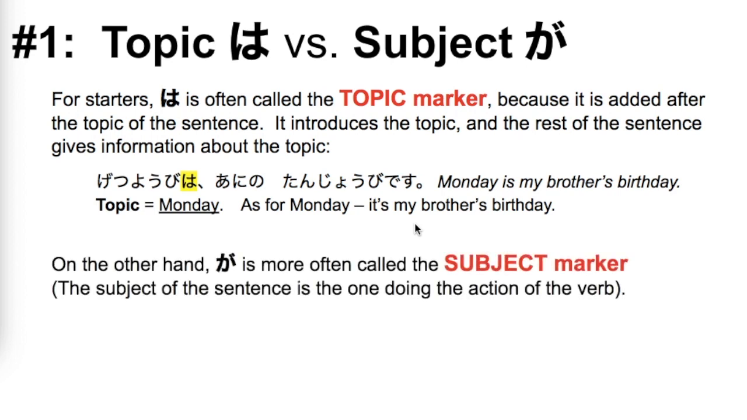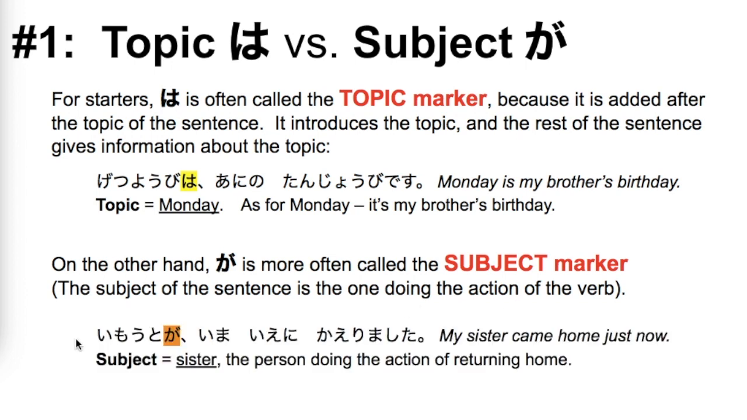On the other hand, ga is more often called the subject marker. And please remember that the subject of a sentence is the person or thing that is doing the action of the verb in the sentence. So in the sentence, 妹が今家に帰りました. My sister came home just now. The subject is 妹, sister, because she is the person doing the action of returning home.